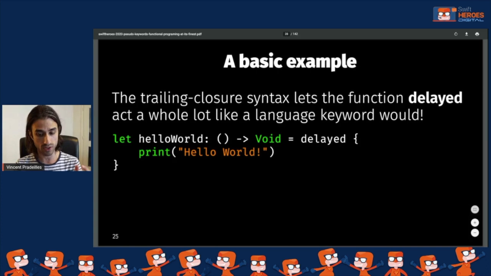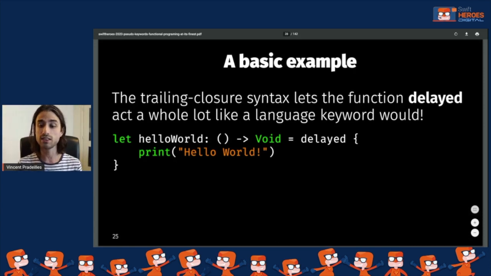So now what you can see is that I am indeed calling the function delayed, but I don't have to write any parentheses. And what's really nice with this syntax is that it looks really like if delayed was a keyword of the language. When you see it like this, it's just not colored in green. But if I were to color it in green, you might be thinking that it's actually part of Swift itself. And that's why I'm giving it this name of a pseudo keyword.